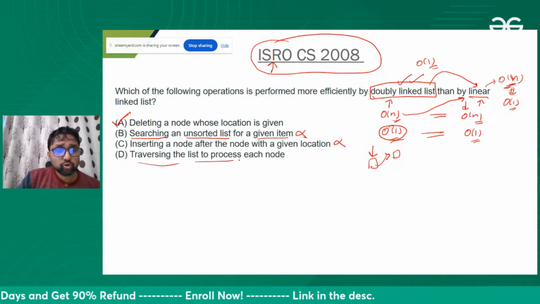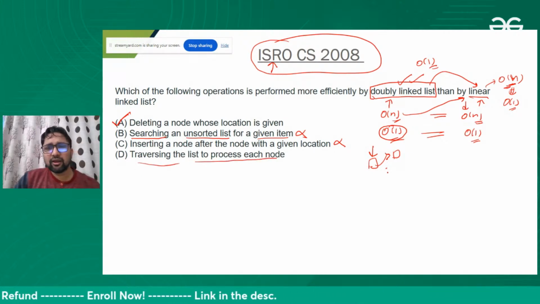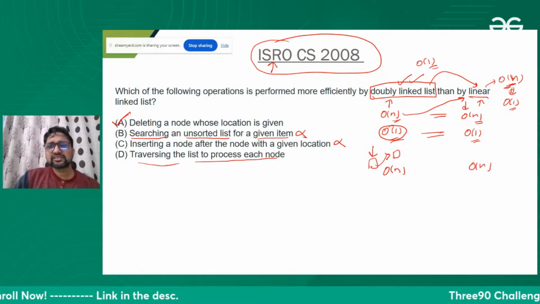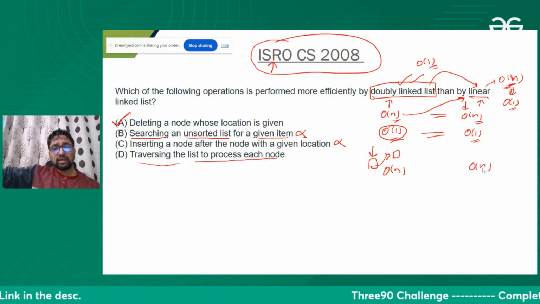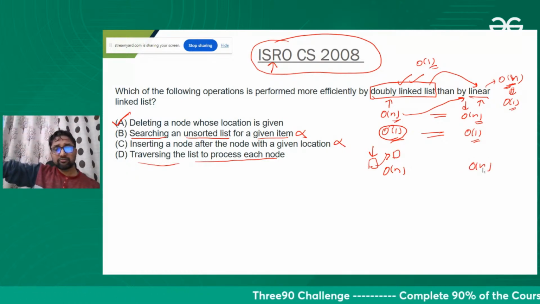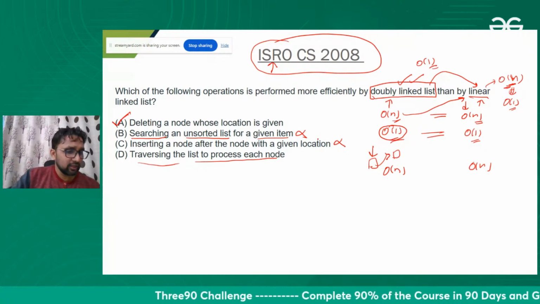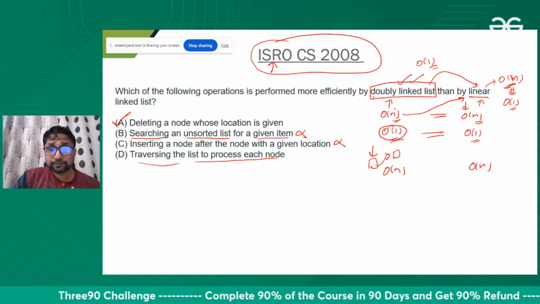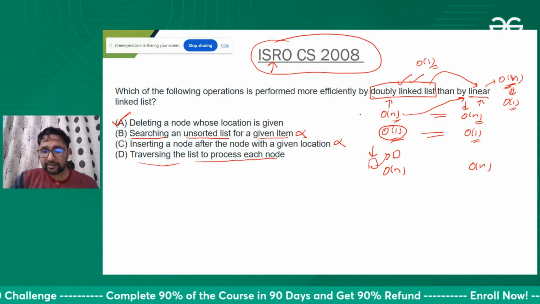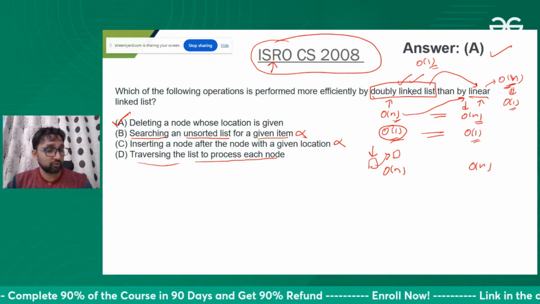For this also, they are equal. Traversing the list to process each node. Again, order of n. Both will take order of n. Traversing will take order of n. If you want to traverse all the nodes, if you want to process all the nodes, order of n. So A is the right answer over here.